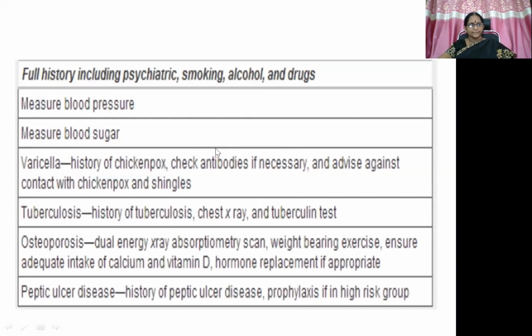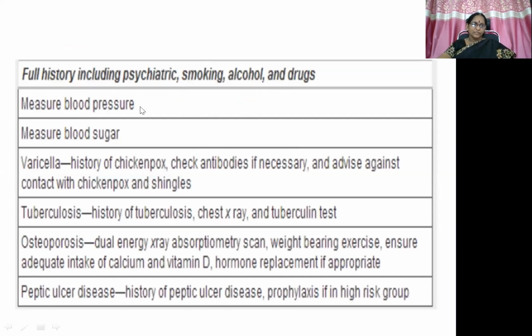There's like a checklist. So full history, including psychiatric manifestation, whether the patient is psychotic, exhibiting the psychotic manifestations, whether the patient is a smoker or chronic alcoholic, or whether on any drugs which exaggerate the manifestations.